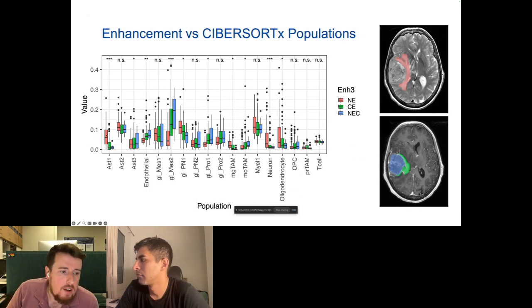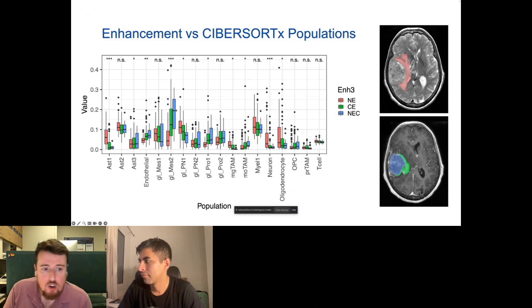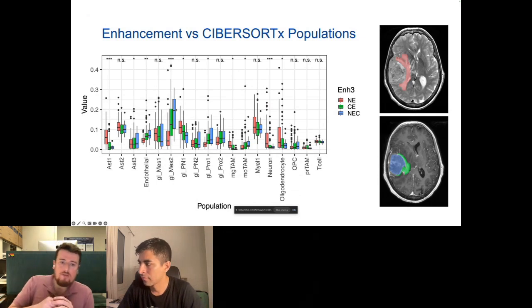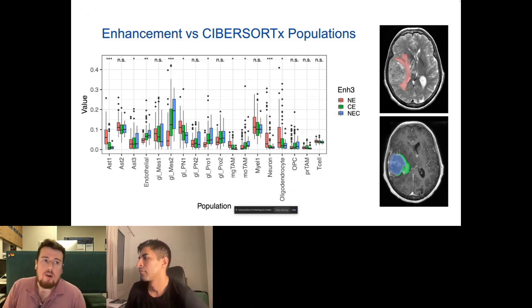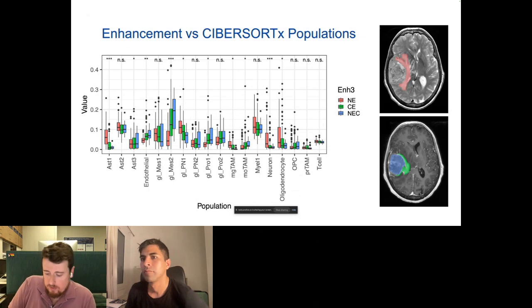When we split our CIBERSORT predicted populations by these regions, we see that some tumor subtypes increase as you go into the core of the tumor, and some decrease. We see some quite reassuring signals too, that there are more neurons predicted towards the outside of the tumor, and more normal astrocytes as well.